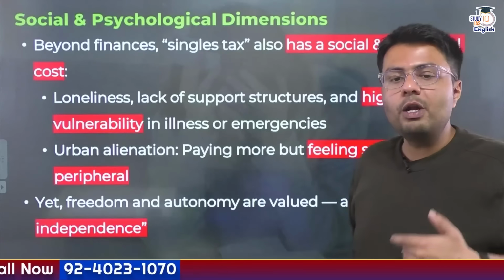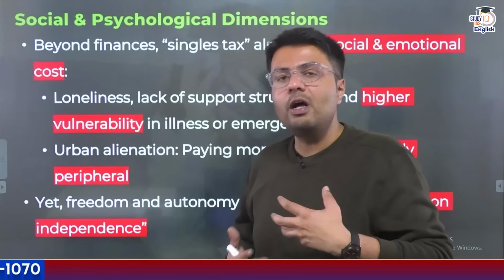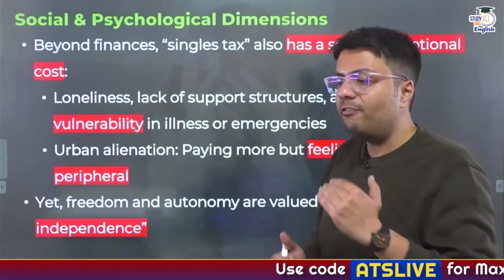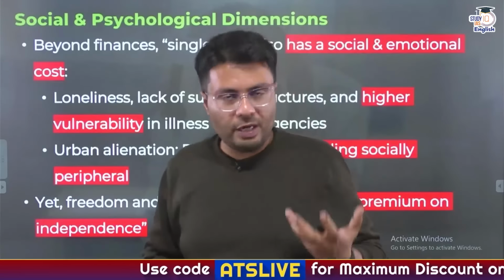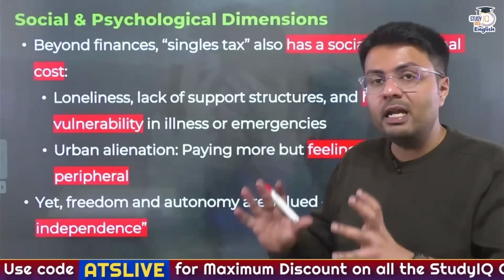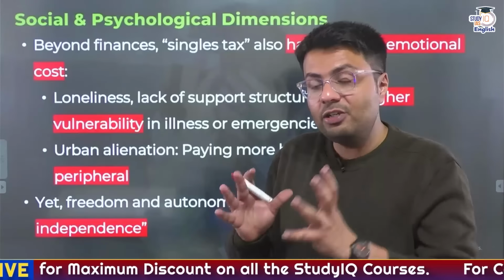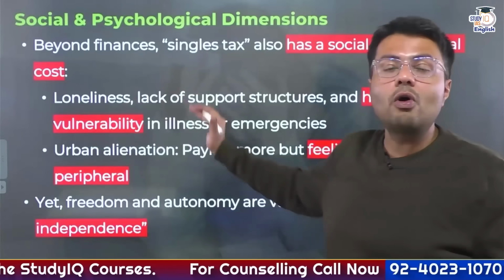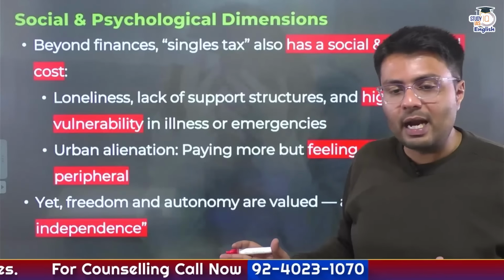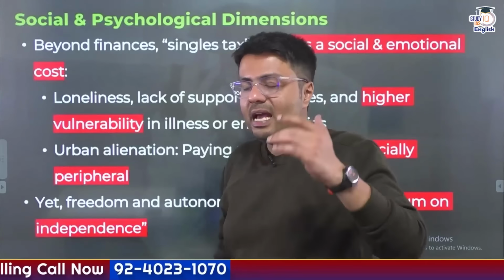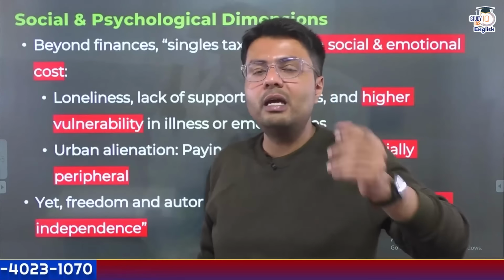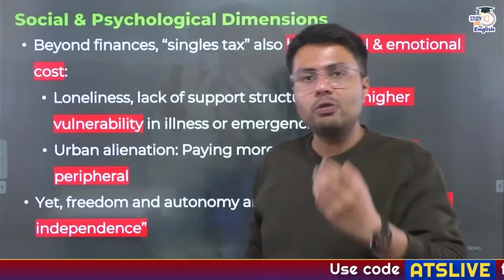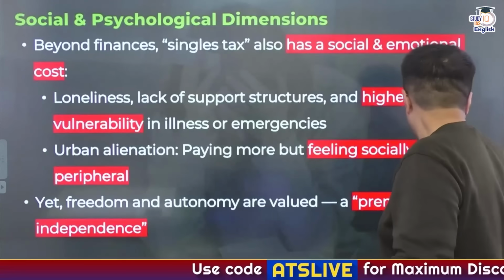Similarly, there is also a phenomenon of urban alienation. Paying more to live alone in an urban area would also make you socially peripheral. So you won't have people to rely on in cases of difficulties, right? So this is a mental and social cost that you're paying, in addition to the economic cost that we have discussed in the previous slide. All of this is added to the singles tax, right? So one of the key instances is that people think that if you live alone, you're paying a premium to live alone, it is okay, but this is not the only premium. You're also paying in terms of your mental health.